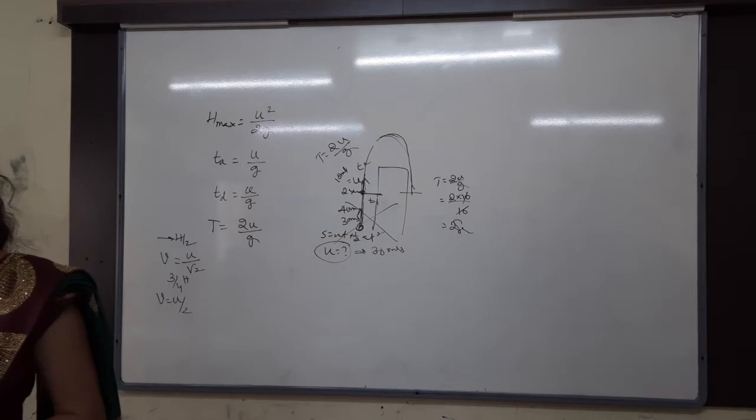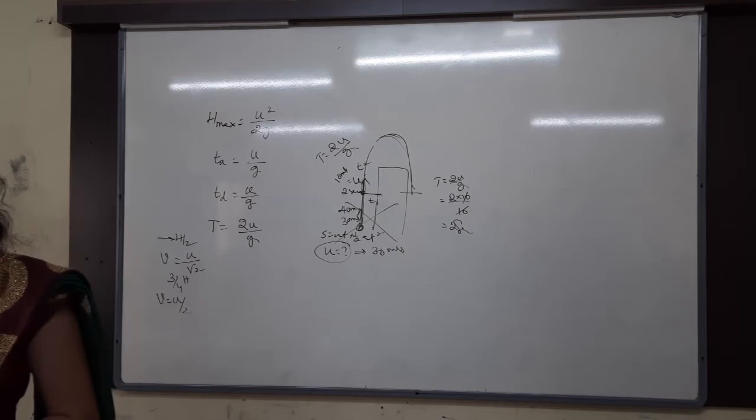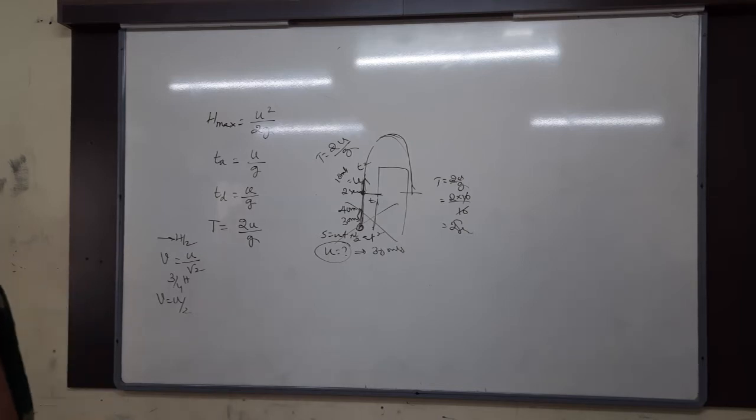Let's take a problem. A particle is thrown vertically upwards with a speed of 40 meters per second.